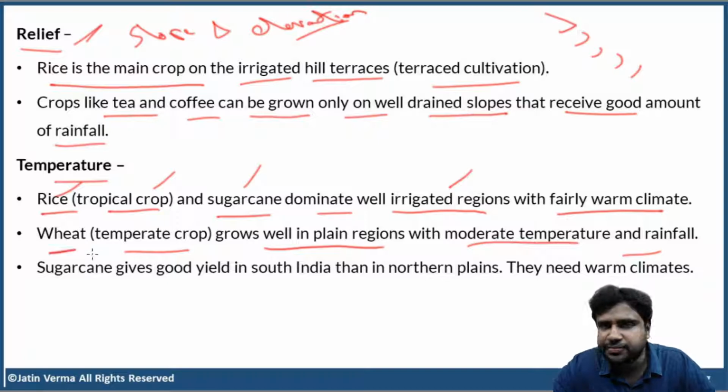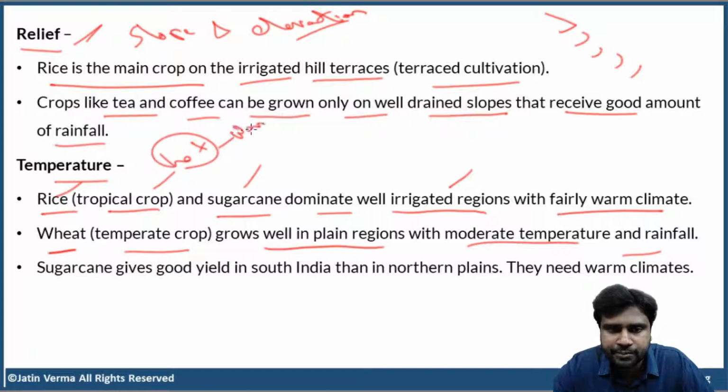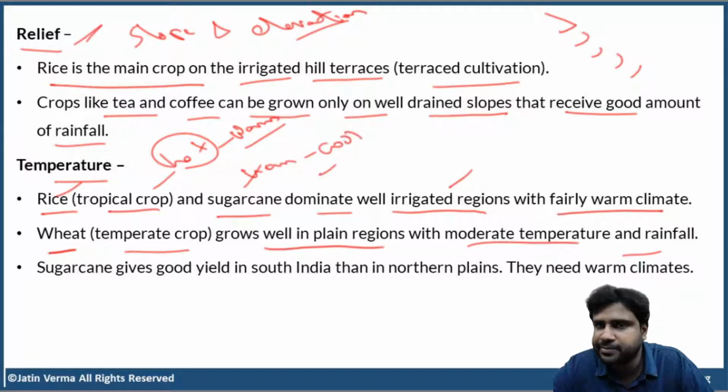Now, wheat, it is a temperate crop. That means it needs cool regions. Again, when I say cool, don't think about temperate countries. Not that cool also. Warm temperatures are enough for wheat. I hope you're understanding. So for rice, we need hot temperatures, hot to warm. For wheat, we need warm to cool. Just think in this way.